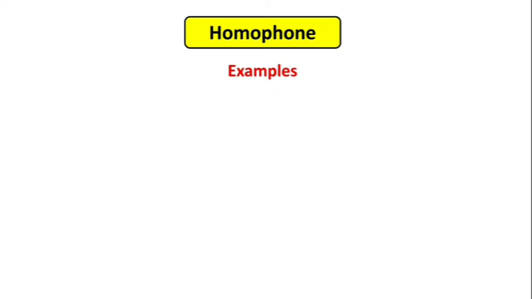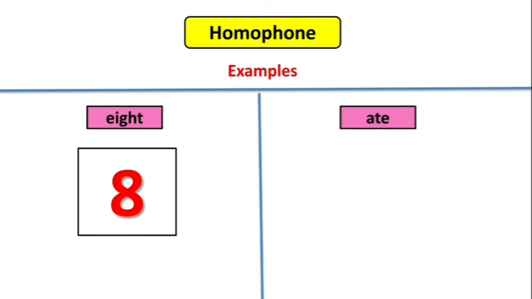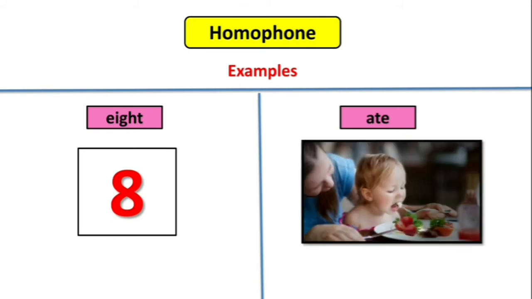Now let's take another example of homophones. Next is eight and ate. EIGHT is a number and ATE is a past form of the verb eat. Sentence example of number EIGHT is, Sanvi got 8 out of 10 marks in a test.